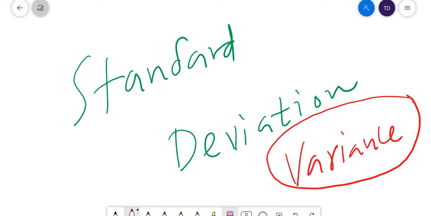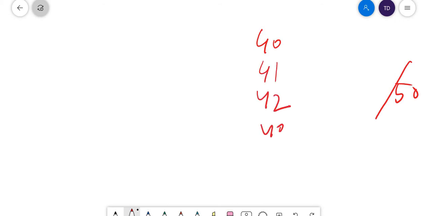If you want more clarity, see, I am giving the marks of the students in a class. The marks are out of 50. It is 40, 41, 42, again 40, 41, 42, like this, for 10 students.